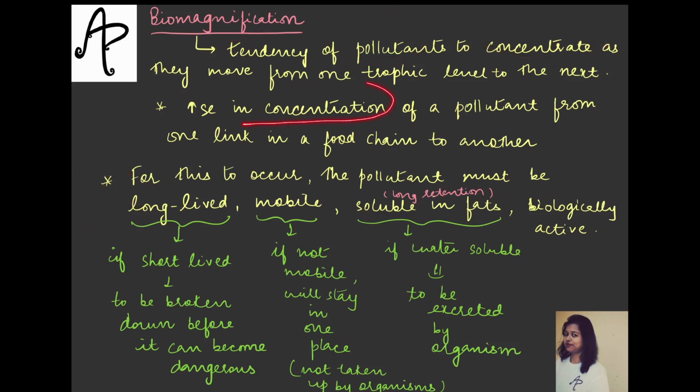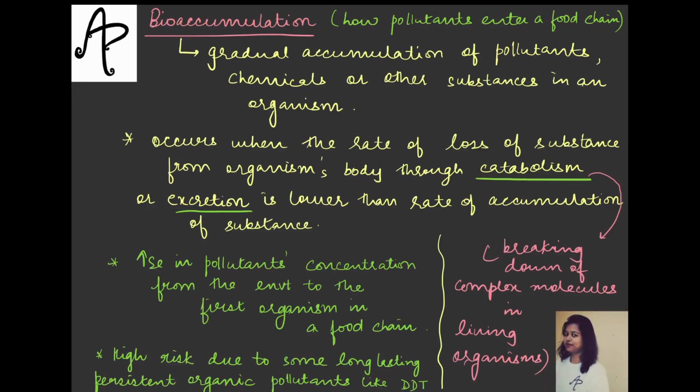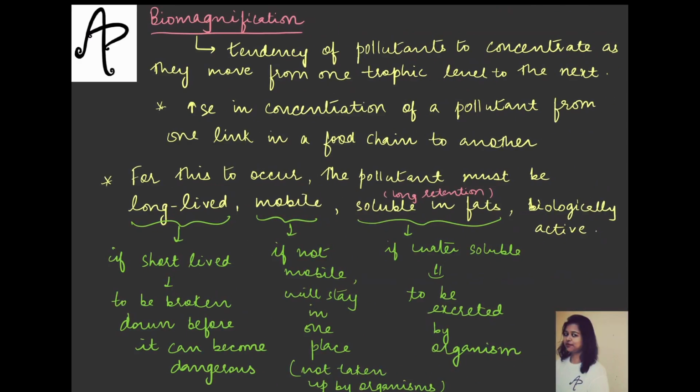So there is increase in concentration of a pollutant from one link in a food chain to another. In bioaccumulation it was just happening to that first organism from the environment, and then when it reaches one after another different trophic levels, it starts to concentrate. That is your biomagnification.